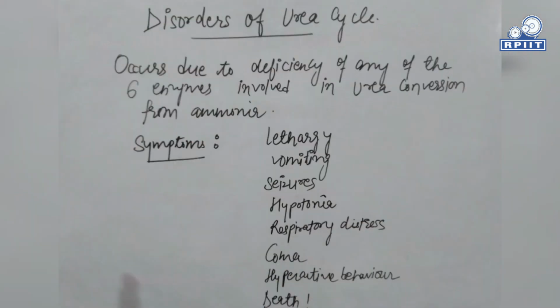There are many enzymes involved in this urea cycle, and the deficiency of any of these enzymes can lead to accumulation of intermediate products in the urea cycle. Deficiencies like hyperammonemia, citrullinemia, or hyperarginemia. These defects occur due to the absence of any of these enzymes involved in the urea cycle, and produce a number of symptoms like lethargy, respiratory distress, vomiting, seizures, hypotonia, and eventually coma as well as death.